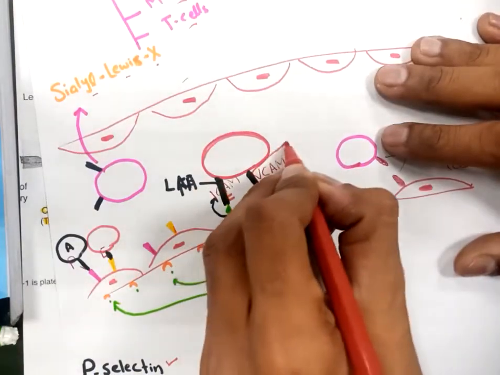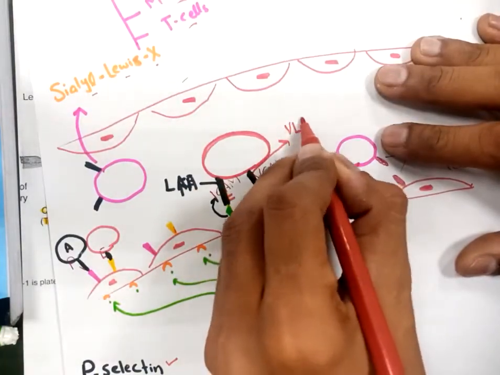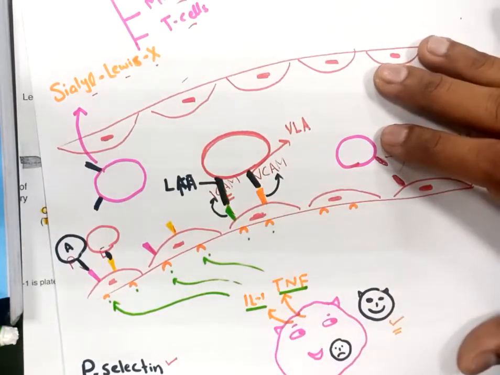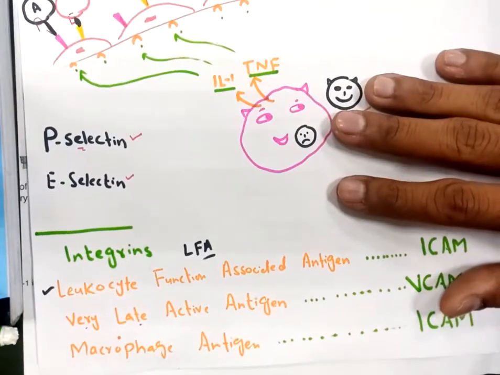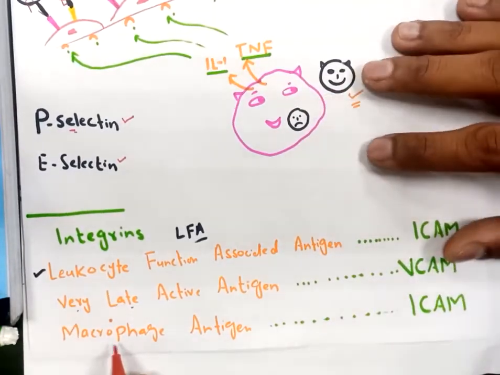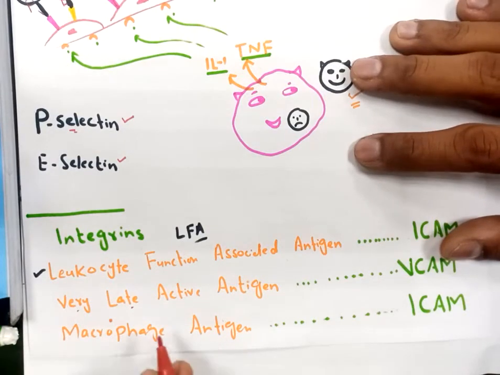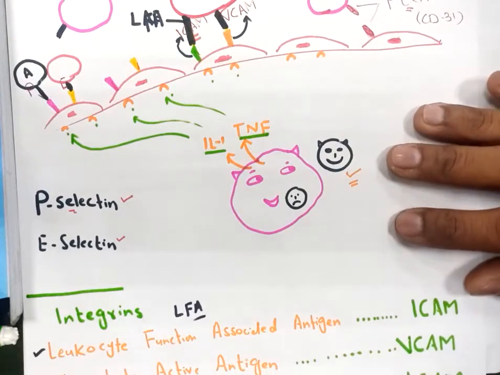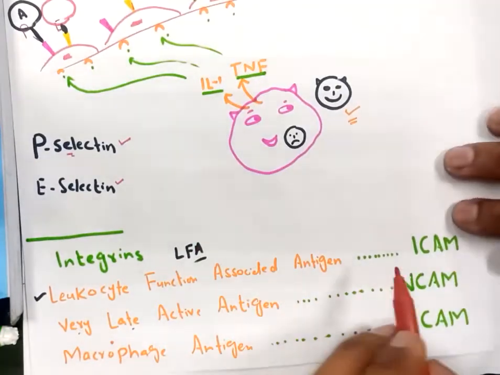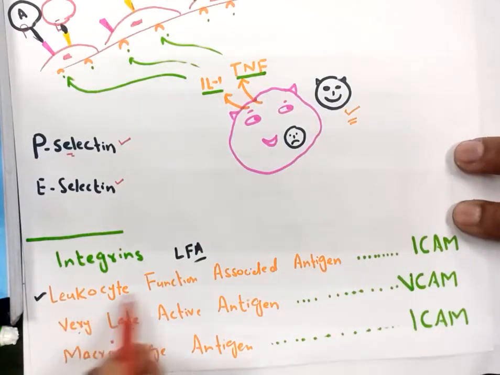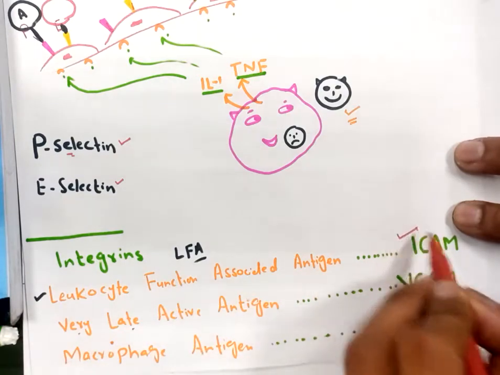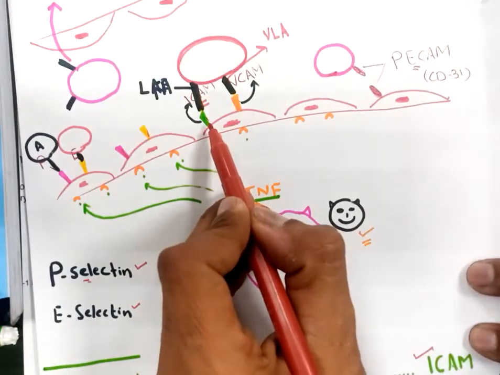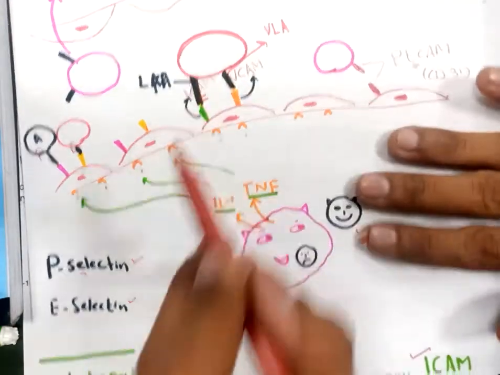So assume that this black is VLA. There is another integrin that is called macrophage antigen, MAC-1. This is also present on the monocyte and dendritic cells, and their ligands, they will interact with, now this LFA will interact with ICAM present on the activated endothelial cells.